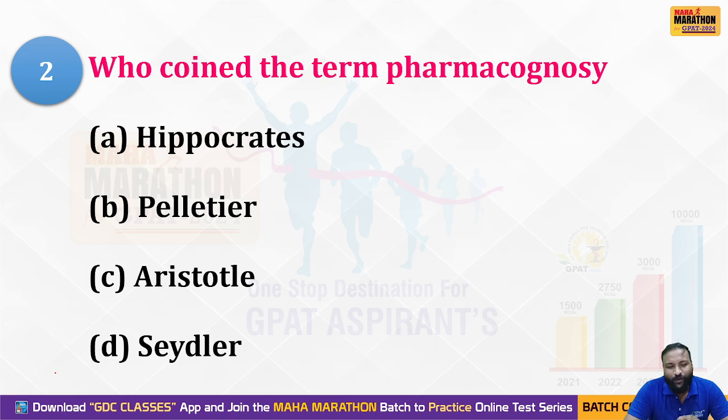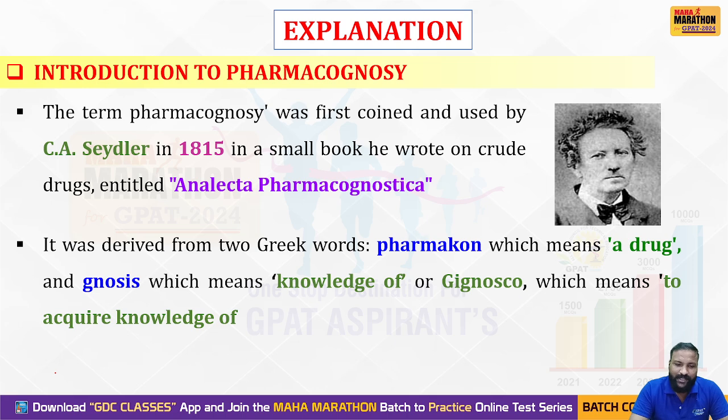Who coined the term pharmacognosy? Option A, Hippocrates; B, Peltier; C, Aristotle; and D, Sedler. We'll see the right answer. Meanwhile, post your answers in the comment box so that we can have some answers from your side. Let's check the answer, my dear students. Option D is the right answer: C.A. Sedler. Let us see the explanation so that you can have more understanding of the concept.